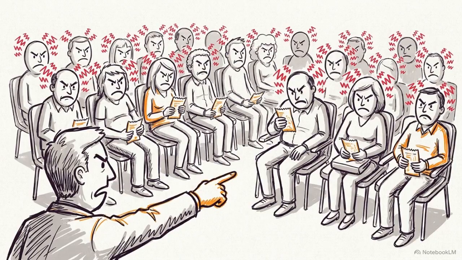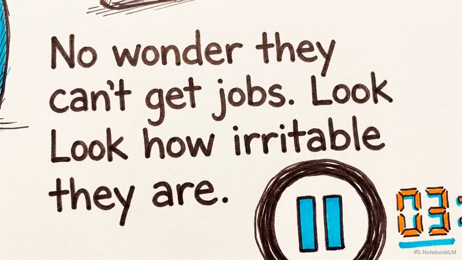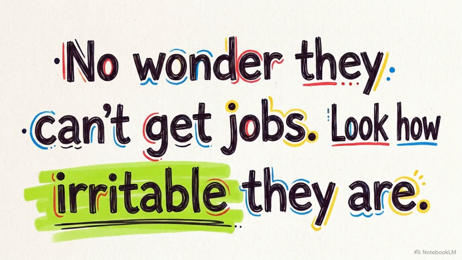Imagine an observer at an unemployment office watching the crowd and saying, "No wonder these people can't get jobs. Look how irritable they are." Look at the quote on screen. Pause the video and find the logical inversion. Which is the true cause and which is the effect? Ask yourself if the observer's claim actually provides sufficient evidence for their conclusion.